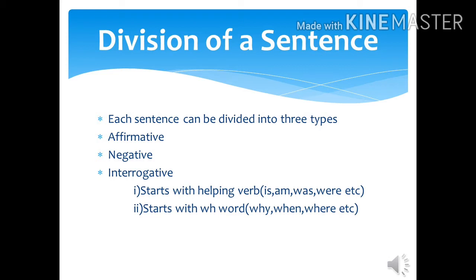In case of interrogative, we all know it ends with a question mark and it is basically a question. But question has two types. The first type starts with a helping verb like is, am, are, was, were, will, shall. In the second type, it starts with a WH word like why, when, where, how.